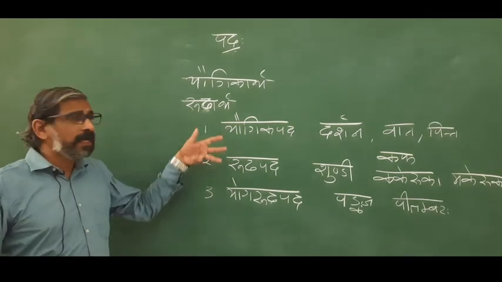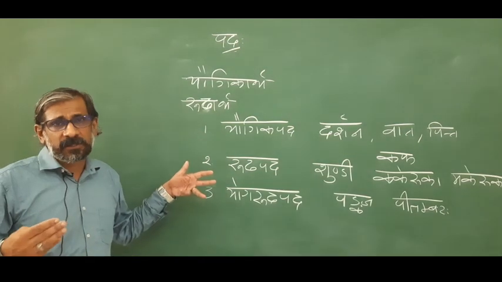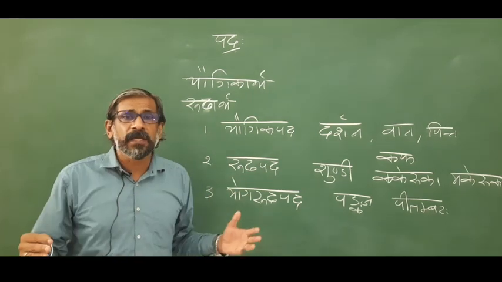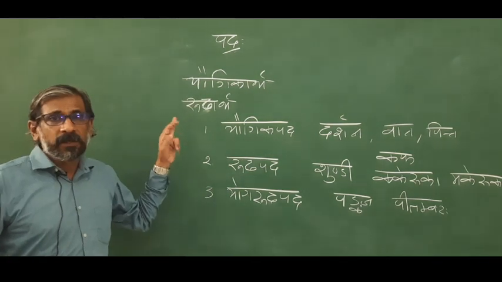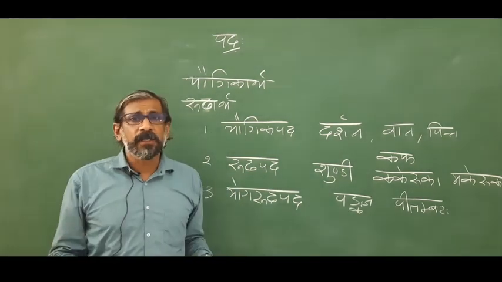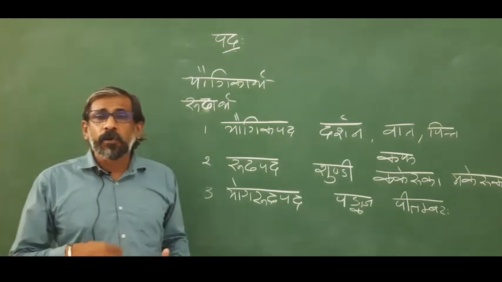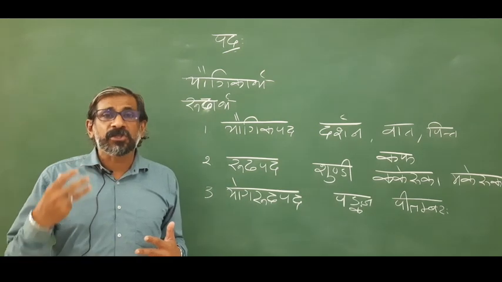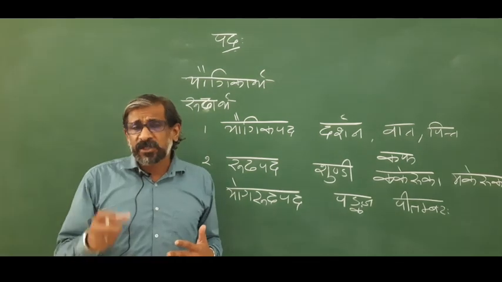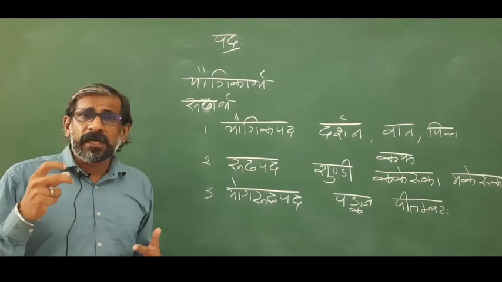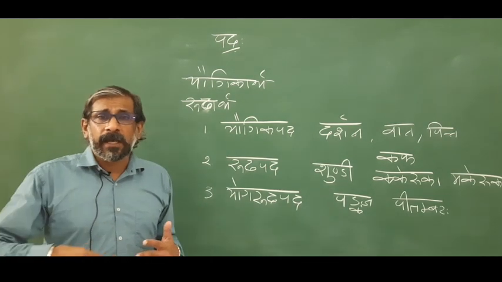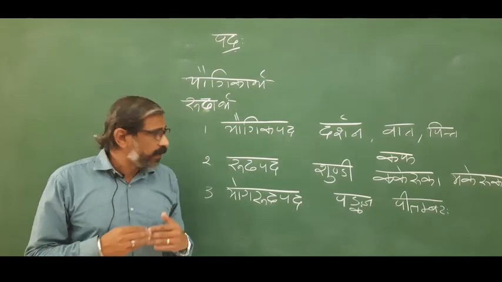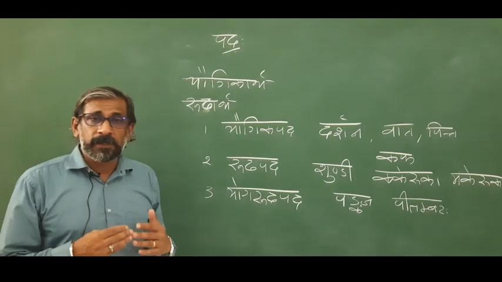So these are the three kinds of words in Sanskrit language. This classification is based on the nature of the meaning, Yaugikartha and Rudhartha. There are two kinds of meaning: Yaugikartha, an etymologically derived meaning, and Rudhartha, a conventional meaning. A word which has only a Yaugika artha, an etymologically derived meaning only, is called Yaugika pada. Examples: darshan, vat, pit, kaf, etc.